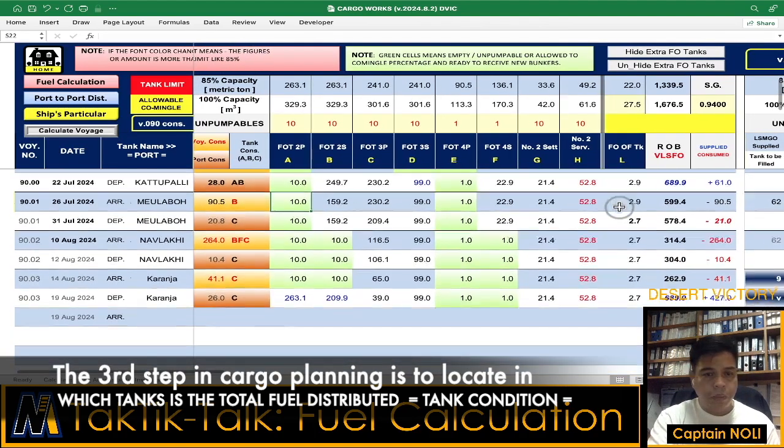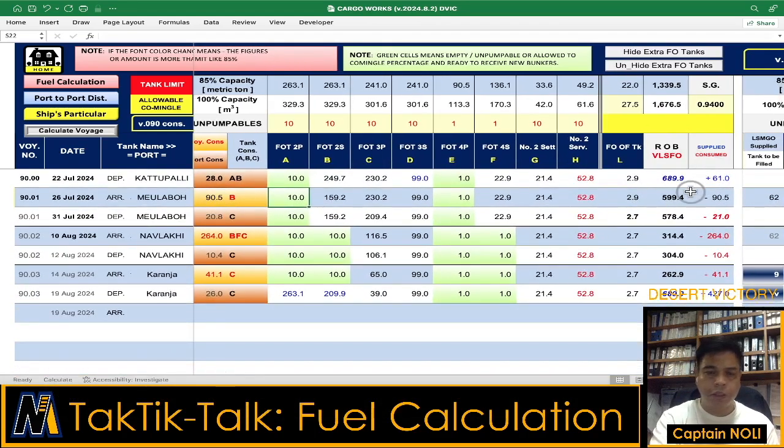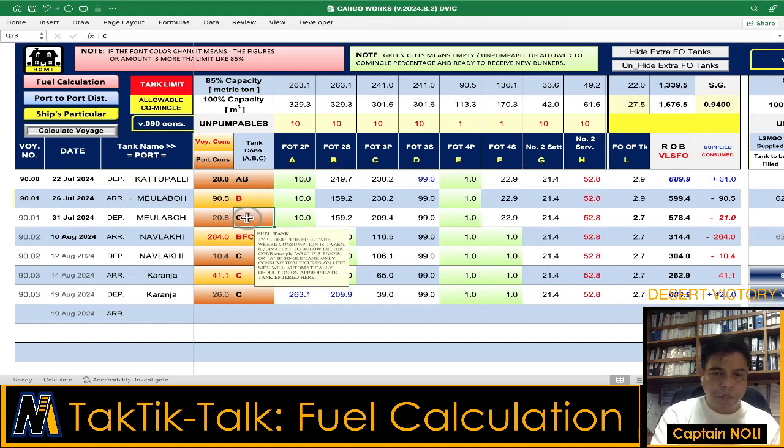For example, on departure Katupali, the ROB is around 690, and the fuel consumption and voyage consumption is here on the left side. I make it simple so that we will not make a manual distribution on the tanks. I put here the consumption, and then I put here the letter code for each tank. For example, the fuel tank number 2 port side, I assign Alpha or A, and the number 2 starboard is Bravo or B. So let's go with the example.